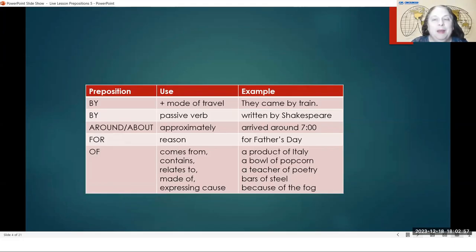For, meaning what is the reason that you did something? You gave a gift, it was for Father's Day. For Father's Day.